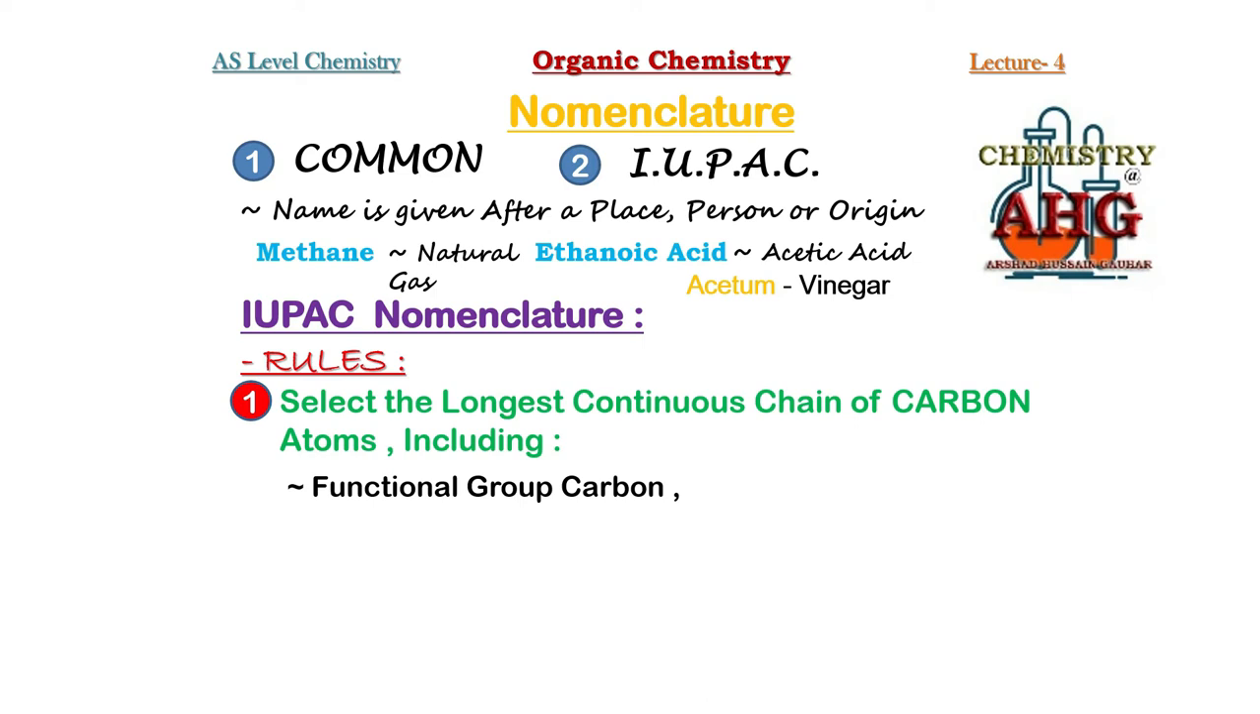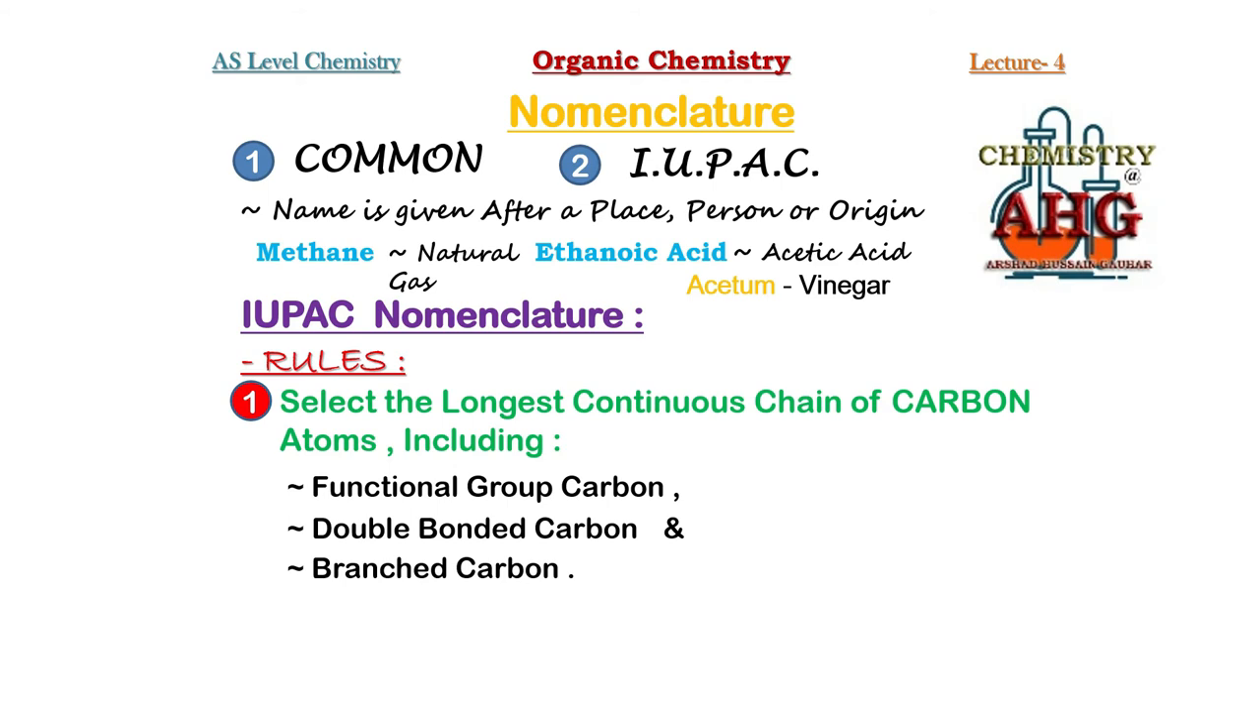Next, you must also look at the structure of a given organic compound and see if there is a double bond. If a double bond is there, you must include the double bonded carbon in your longest continuous chain. Again, this is a must. And the third carbon that is compulsory to be included in the longest continuous chain is the branched carbon atom. So these are three important types of carbon atom which must always be a part of the longest continuous chain that you have chosen for a given organic structure.